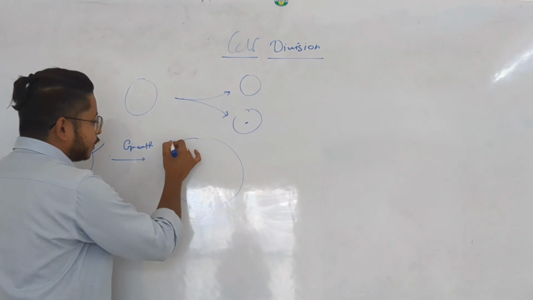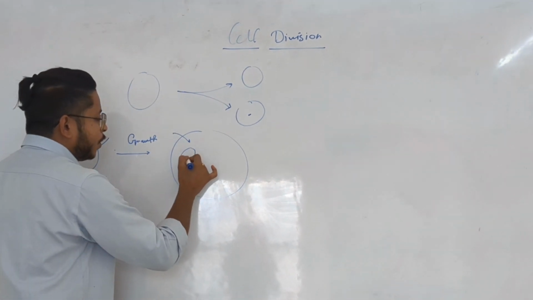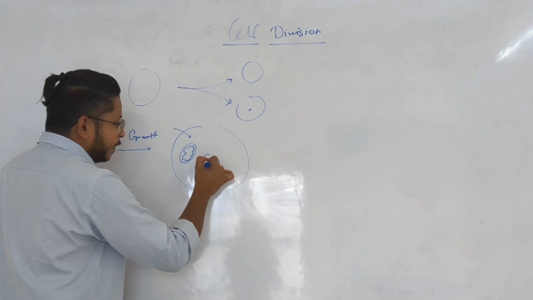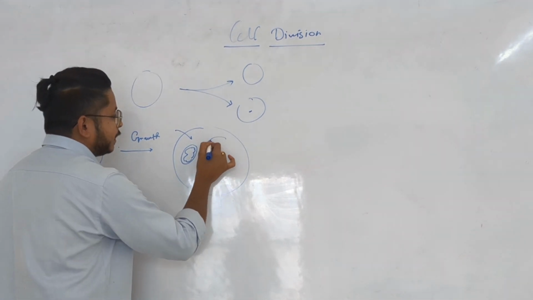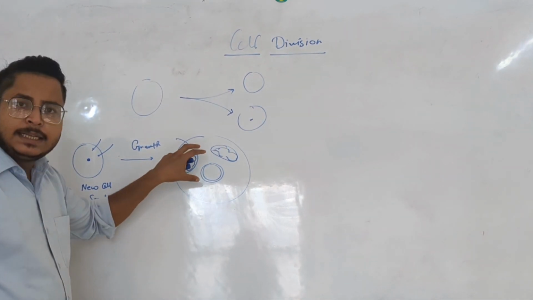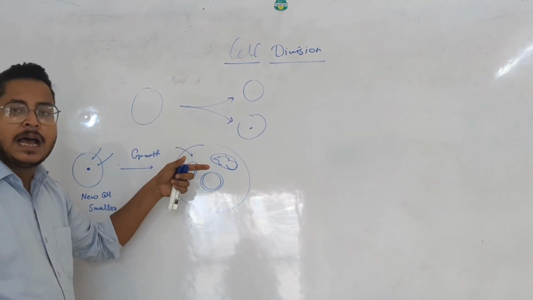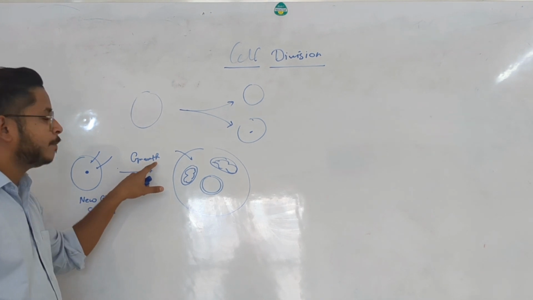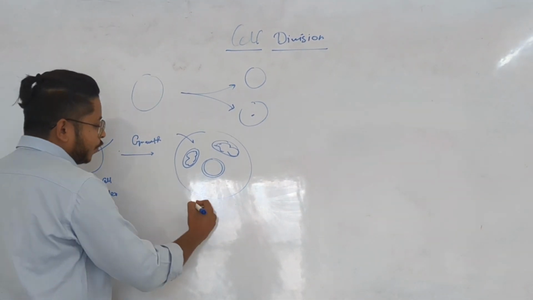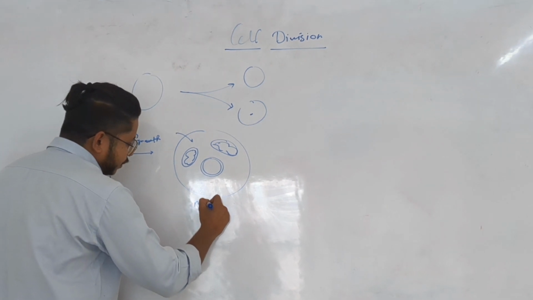Here the formation of cytoplasm happens along with the formation of organelles, and mitochondria are also present along with the nucleus. Everything present in the cell, the organelles and the cytoplasm, increases by the process of growth. When a cell grows, it gets converted into a mature cell.